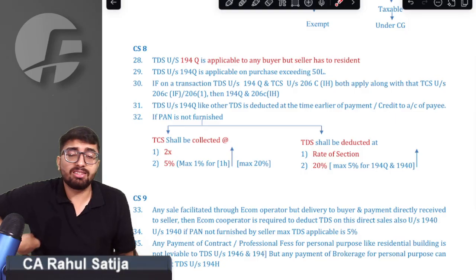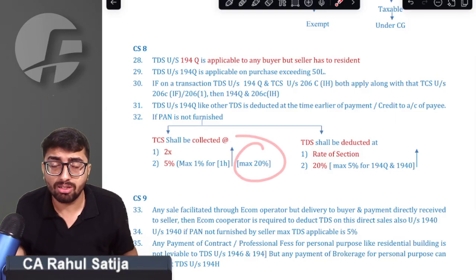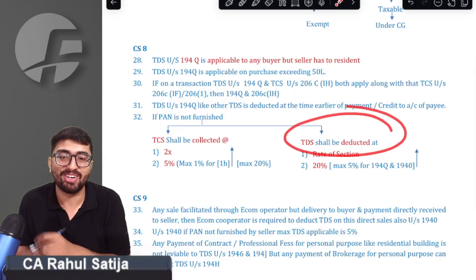Also, if TCS is supposed to be collected at a higher rate, the maximum TCS that can be collected is 20% only. When it would be more than 20%, you are not allowed to collect more TCS from anybody. Sir, we got that point.